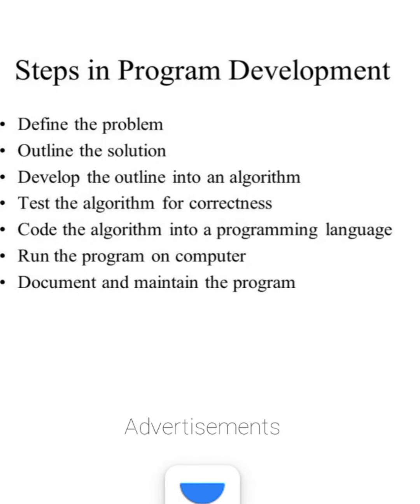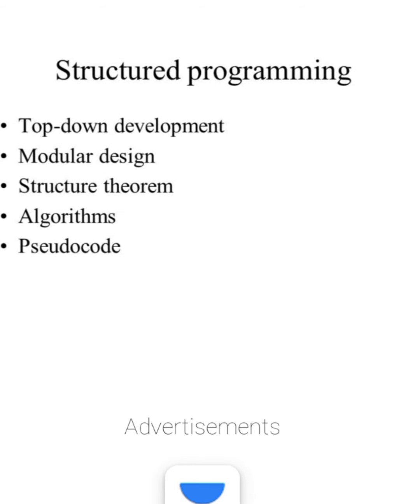Next question: fundamental steps in program development. Steps in program development: define the problem. Outline the solution. Develop the outline into an algorithm. Test the algorithm for correctness. Code the algorithm into a programming language. Run the program on the computer, document and maintain the program. These are the steps for program development.